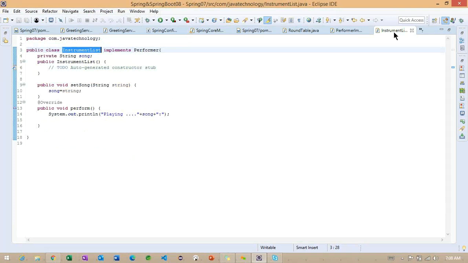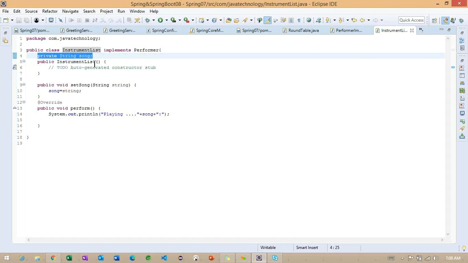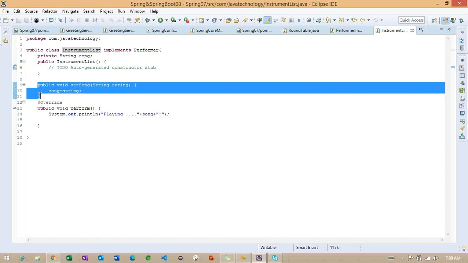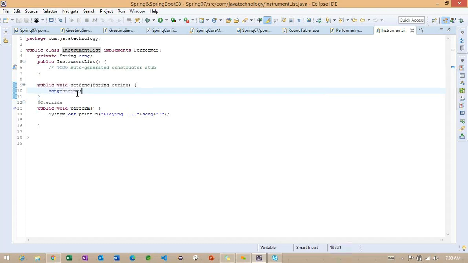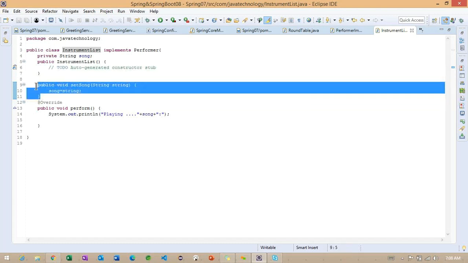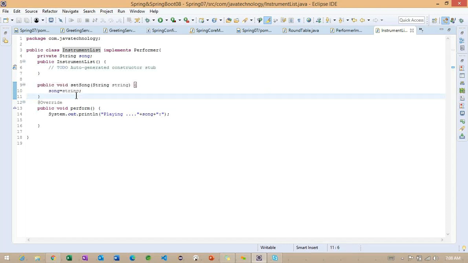So before specifying an object information into the configuration file, it is the one property we are taking, and this property we injected as a setter injection. Yesterday we injected as a constructor. I am expecting you got an idea how constructor injection works, and based on this example you now identify how setter injection works.